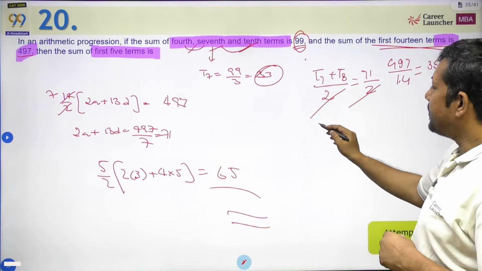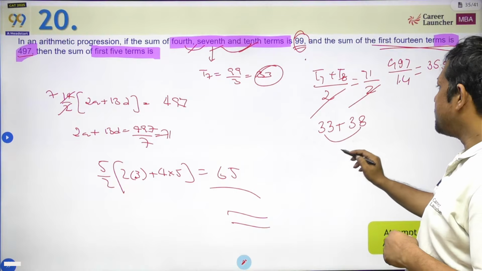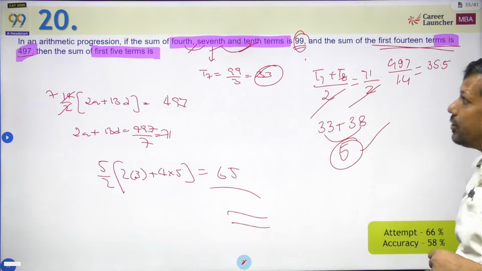You already know T7, that is 33. So this becomes 38. So the common difference comes out to be 5. So this is how you can get the answer very quickly in this.